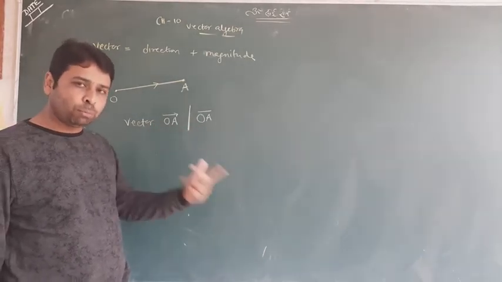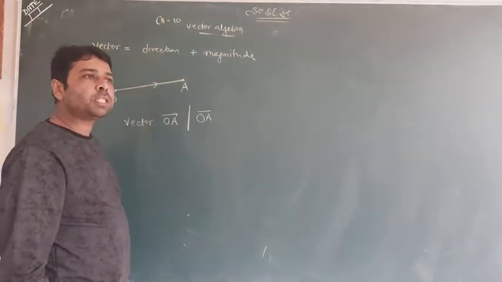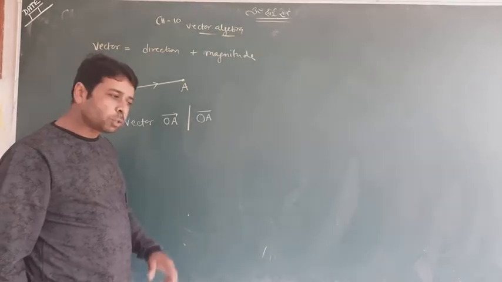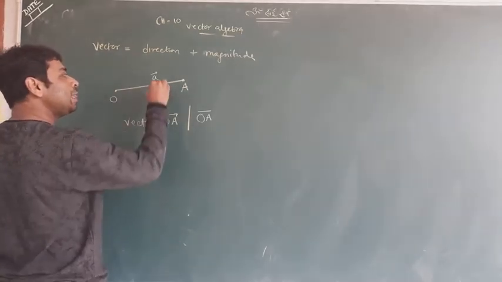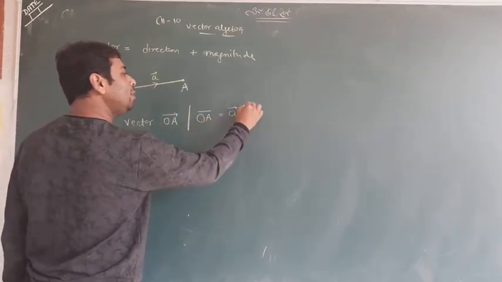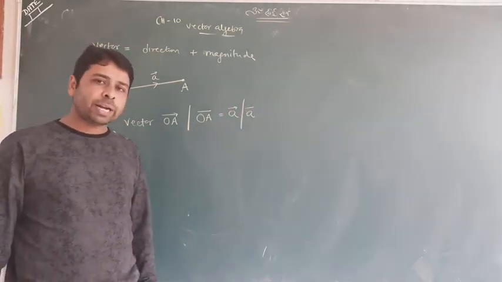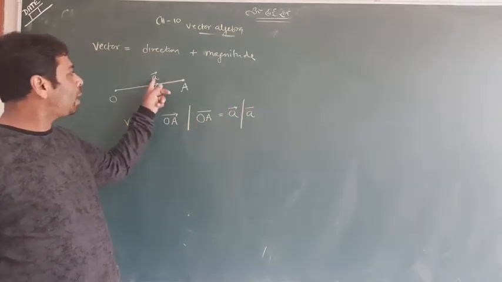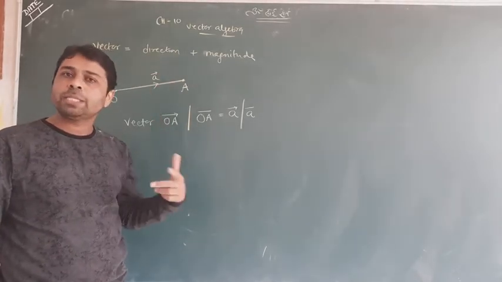One more thing, a vector is also given by a small letter of the English alphabet, like a, b, c. So you can say vector a. It is given by a small letter, a, b, c, d, like that.